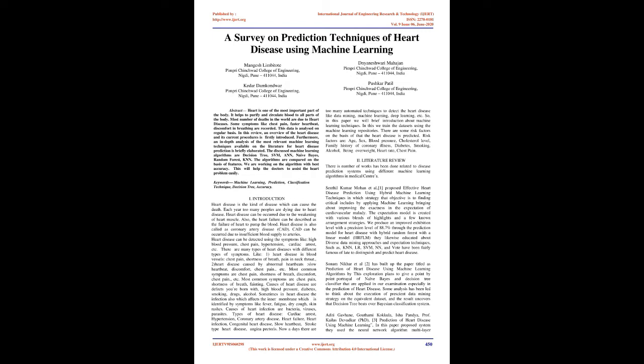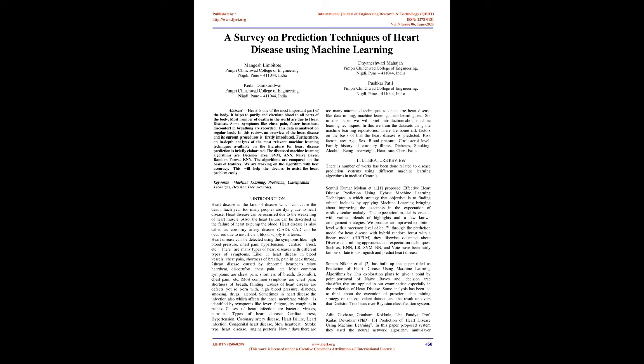The algorithms are compared on the basis of features. We are working on the algorithm with the best accuracy. This will help doctors to assess heart problems easily. Keywords: machine learning, prediction, classification, technique, decision tree, accuracy.